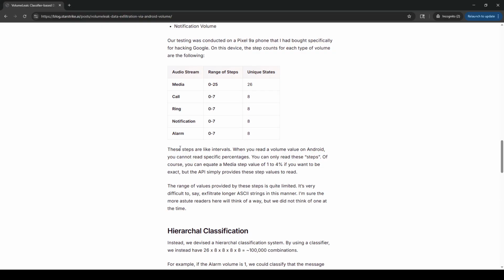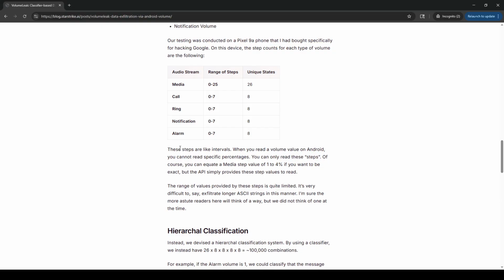Okay, these steps are like intervals. When you read a volume value on Android, you cannot read specific percentages. You can only read these steps. Of course, you can equate a media step value of 1 to 4% if you want to be exact, but the API simply provides these step values to read. The range of values provided by these steps is quite limited. It's very difficult to say exfiltrate longer ASCII strings in this manner.